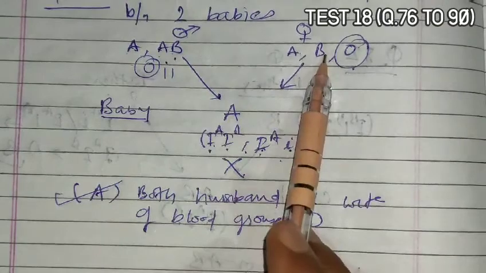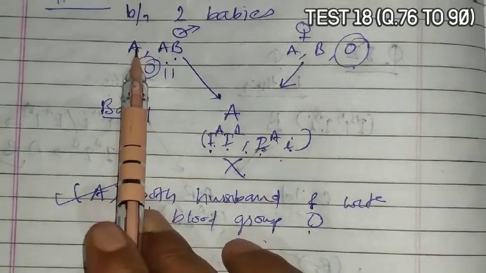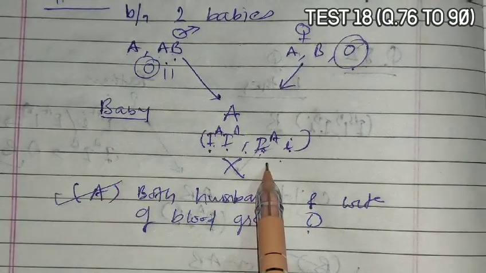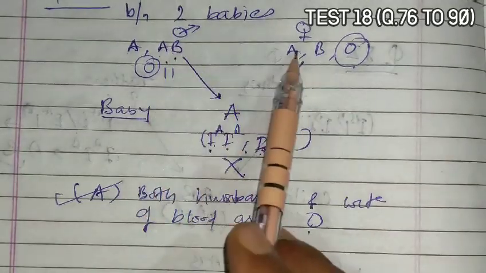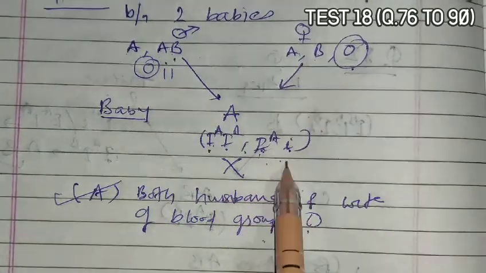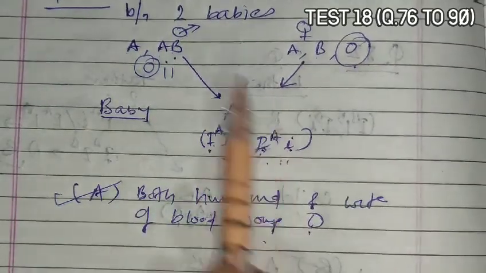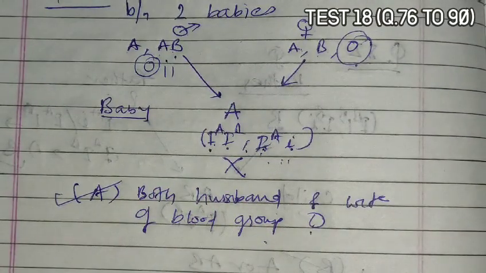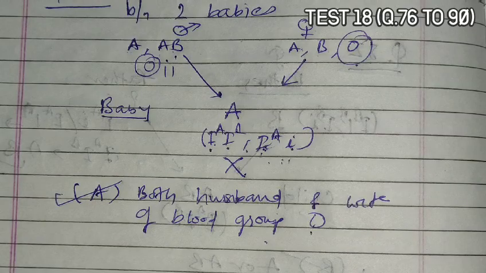If there is A and B, then there is also a possibility of A blood group. If it is A and O, then it is also a possibility of A blood group. AB and A, then it is also possible. AB and B, then it is also possible. AB and O, then also possible. But OO, then it is not possible to have a child with the A blood group.